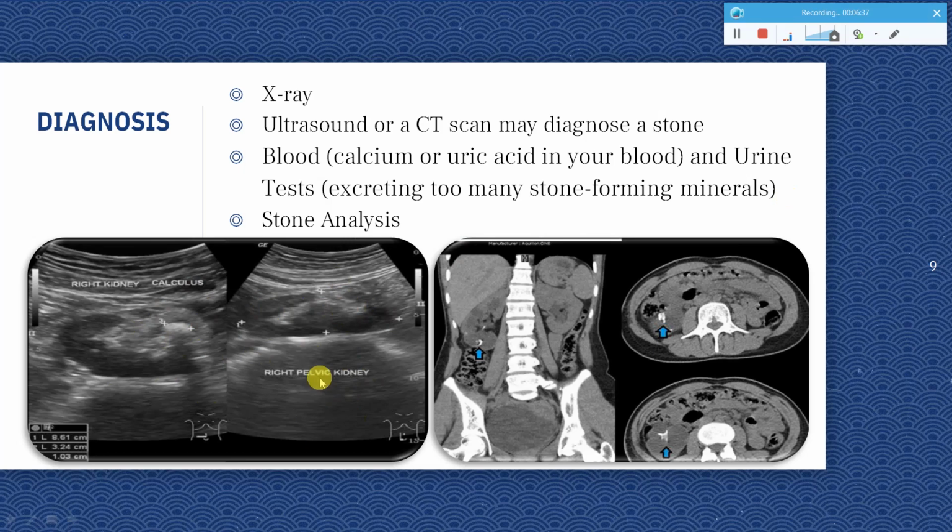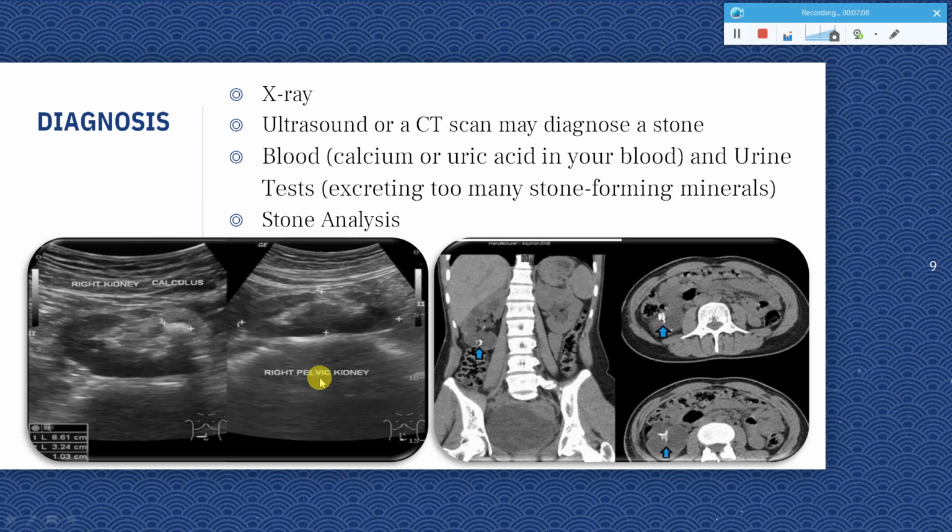Apart from that, you can even try to do a blood test or a urine test. In the urine test, if there are too many minerals which are leading to kidney stones, if the concentration of those minerals is high, it is an identification technique which tells that there can be kidney stones, or in future kidney stones can be formed. And sometimes they even do the stone analysis. This is after the stones have been recovered, they analyze the stone to find out if it is a calcium oxalate, calcium phosphate, or uric acid type of stone, or this stone is because of the bacterial infection.